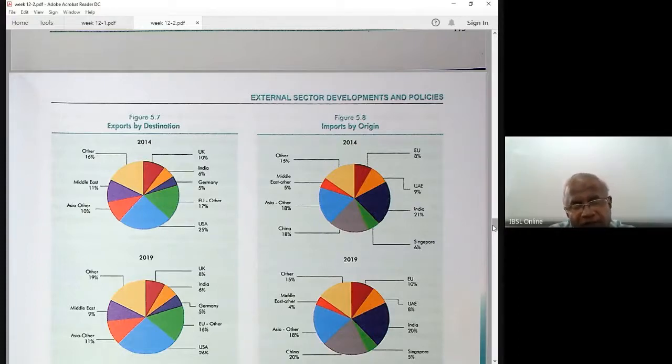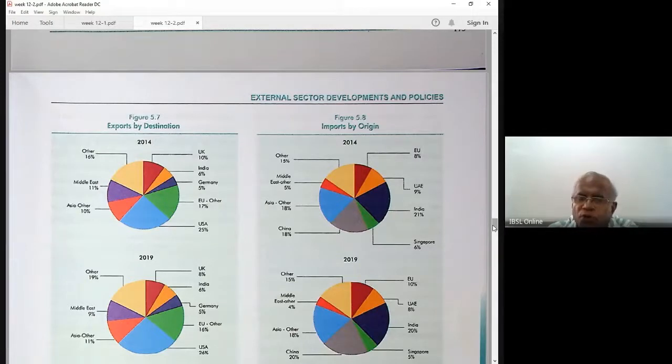After that, you have the EU countries, 16%, 17%, especially garments. Exports by destination: this diagram is very important. Middle East countries, exports of tea, and other products, biscuits going to the Middle East. Even though they are small, the Middle East contribution is quite high, right?